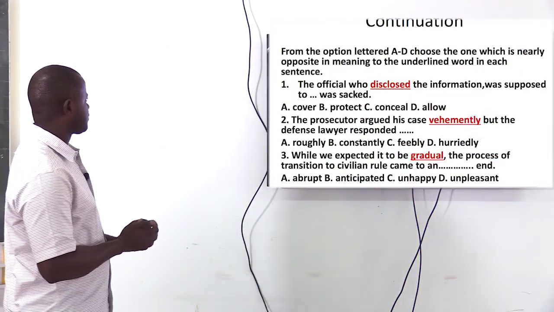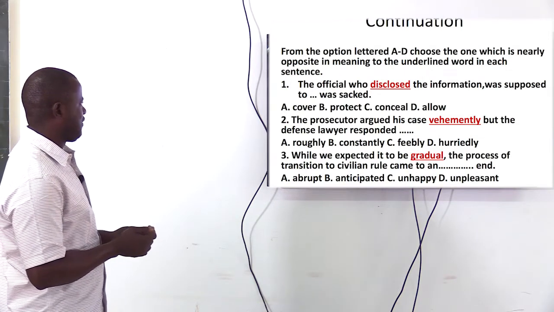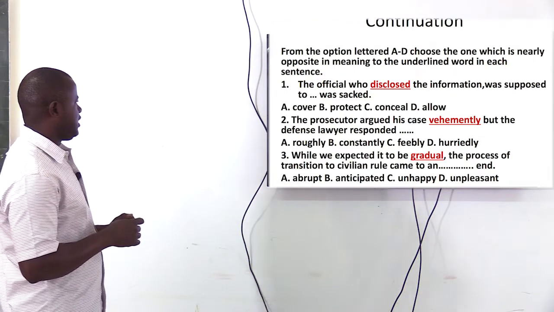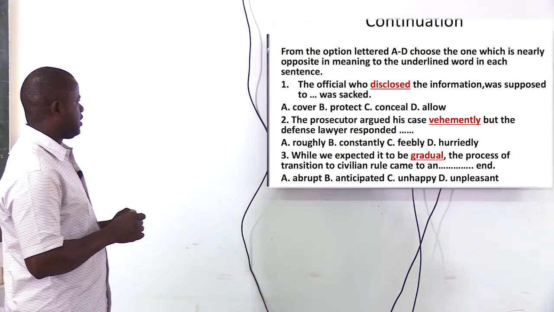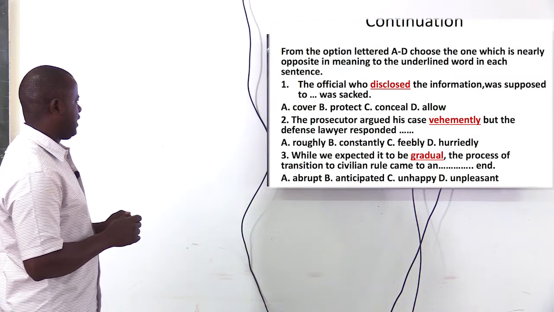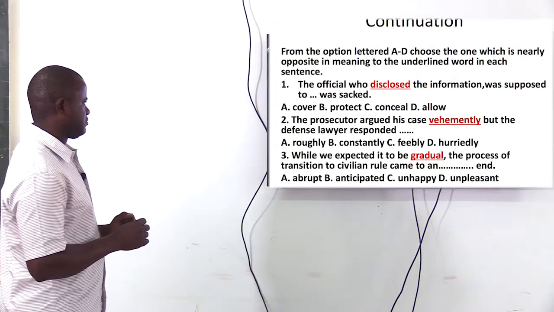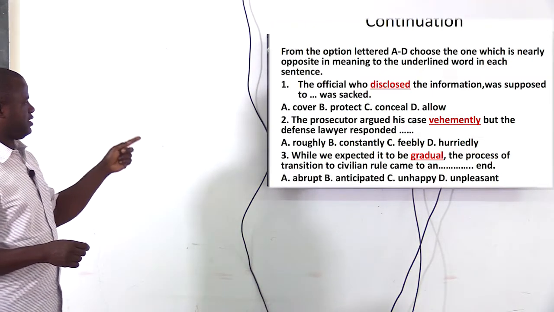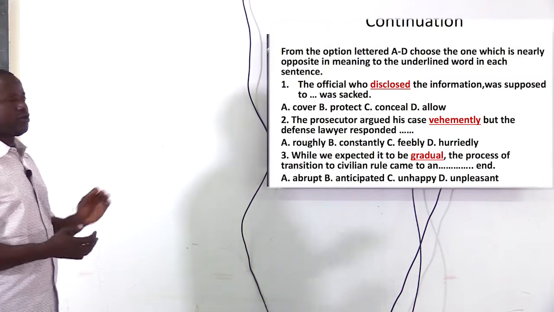Another work. From the options lettered A to D, choose the one which is nearly opposite in meaning to the underlined word in each sentence. The official who disclosed the information was suspended, was sacked. So the options are cover, protect, conceal, allow. Now you're going to choose the correct one.